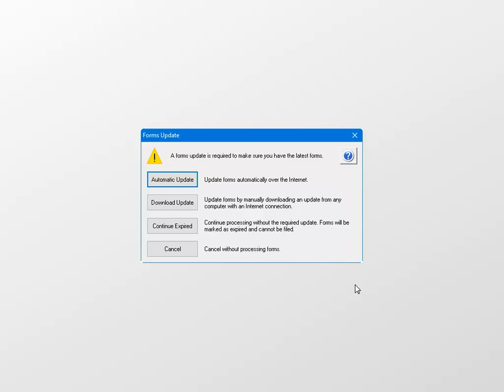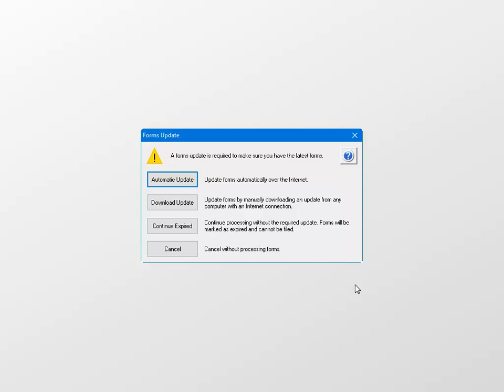Now the Forms Update window appears. On this window, you have the option to click Automatic Update if your computer is connected to the Internet. This is the easiest and fastest way to update your forms, which we will demonstrate in just a moment. If your computer is not connected to the Internet, click Download Update to get instructions on how to manually download the Forms Update from an Internet-accessible computer and then transfer them to the computer where your software is installed.